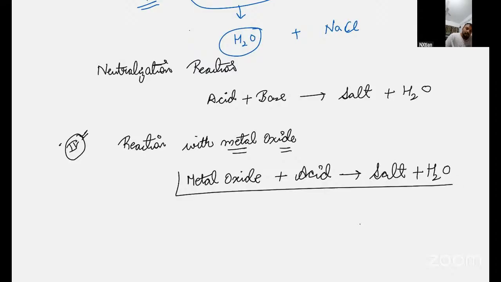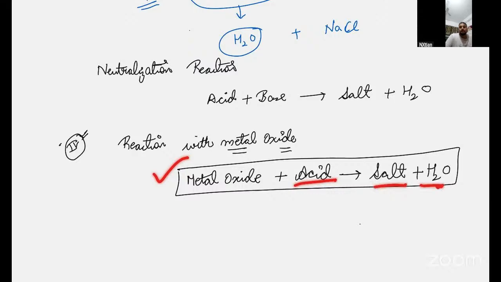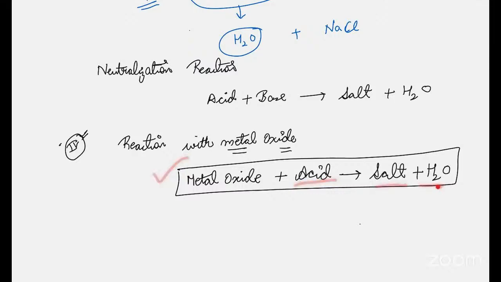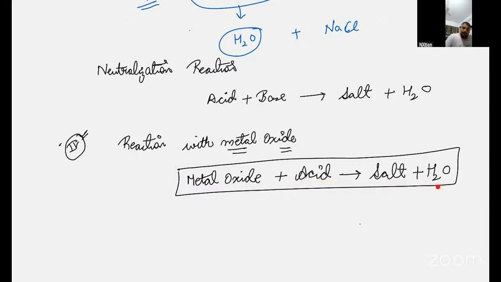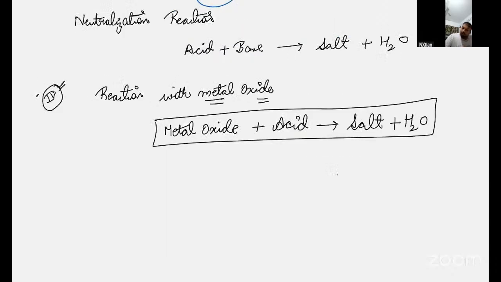Did you understand my point? When metal oxide reacts with acid, it will also give salt and water. Sir, please repeat. Okay, I was saying, listen carefully. Metal oxide reacts with acid, it gives salt and water. For example, you can take any metal oxide. Ansh, do you want to give any metal oxide name? Any metal?